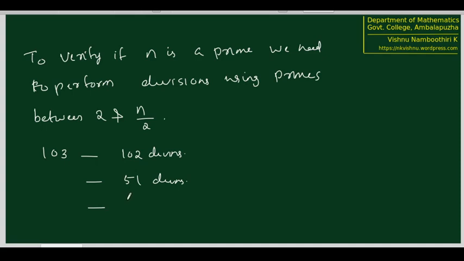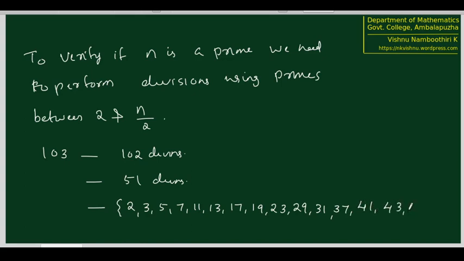What are the primes below 51? 2, 3, 5, 7, 11, 13, 17, 19, 23, 29, 31, 37, 41, 43, and 47. How many are there?